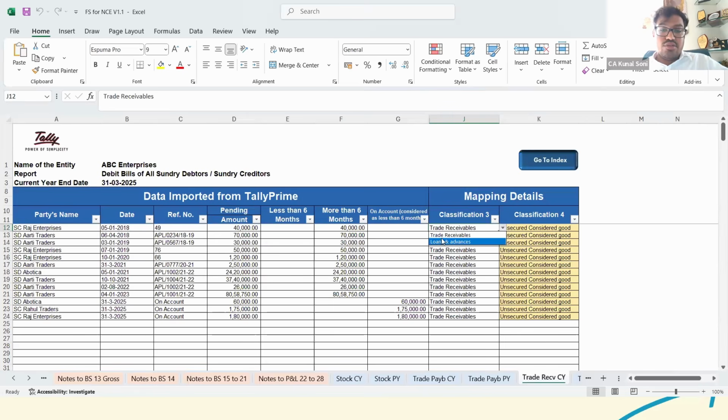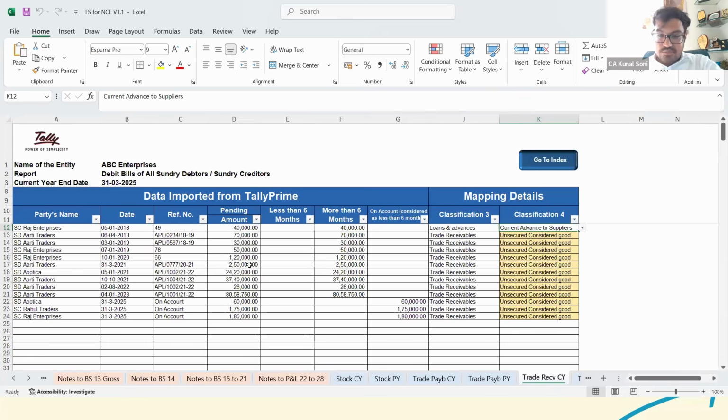So what you could do is select the tab here, that is loans and advances. Now again it shows unmapped. So it is current advance to suppliers or non-current advance to suppliers. You could select the tab here, that is current advance to suppliers. Now see, if there are multiple ledger balances, generally it happens in case of debtors and creditors mostly, that to some you would have provided an advance and other things. So if you are using this bill-by-bill feature in Tally, then it would be auto-populated.